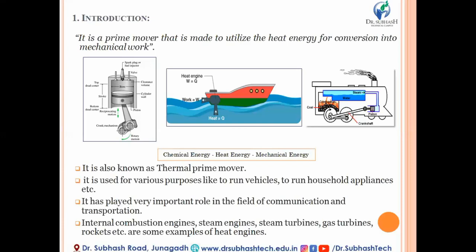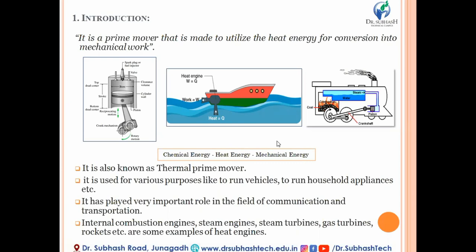If you are using a steam engine in a marine vehicle, the high pressure steam pushes the piston to move, and that reciprocating movement of the piston gets converted into rotational motion of the propeller of that ship. So ultimately, we can say that the ship is also an example of a heat engine.